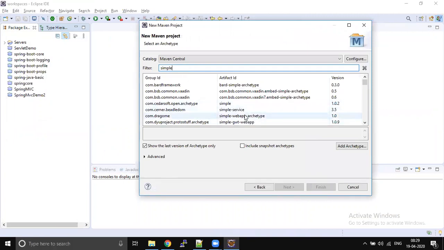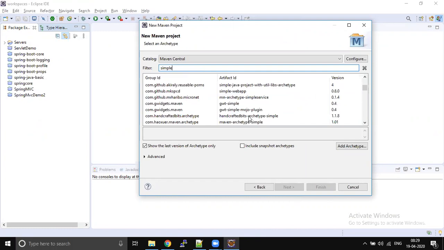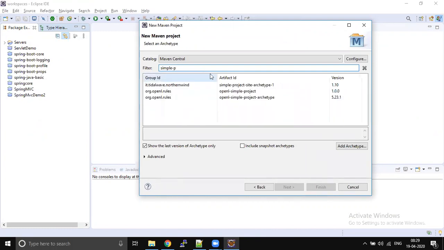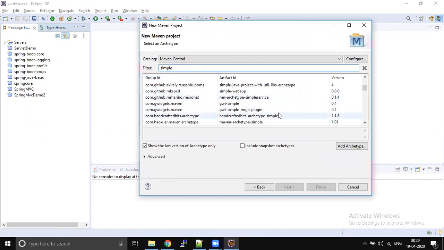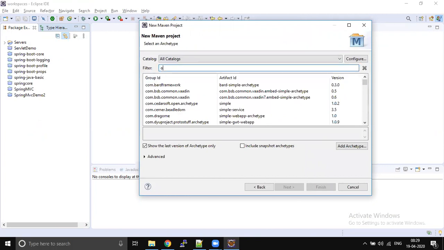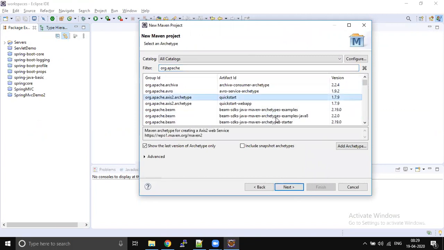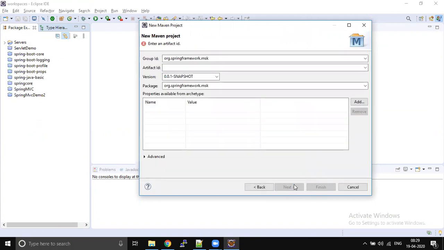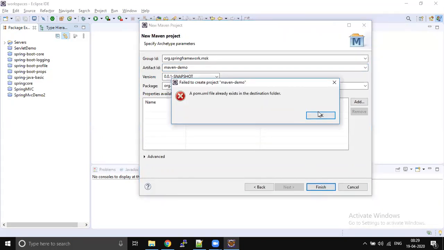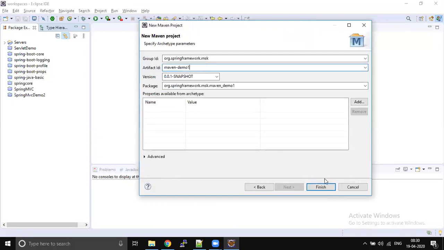We're going to choose Apache, Central, org.apache, quickstart. Next. Maven demo 1.